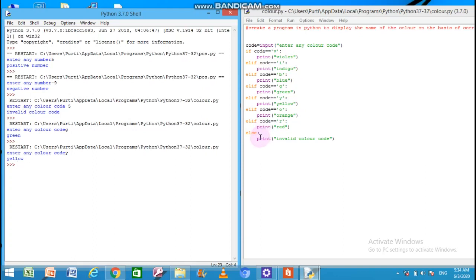So this was all about the conditional statements in Python. Read the chapter again and try to do the programs given in the book on your own on your computer. If you have a computer system at home, try to run them and try to attempt the exercise questions. Find the solutions of the programs given in the book.